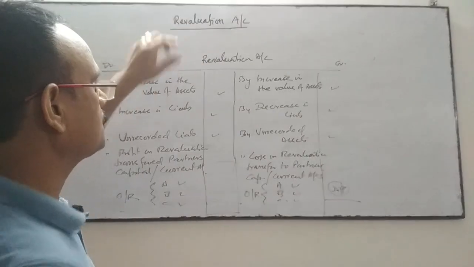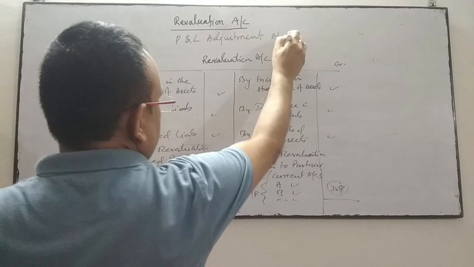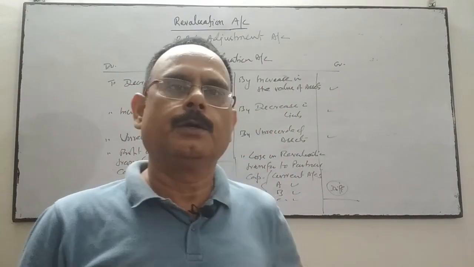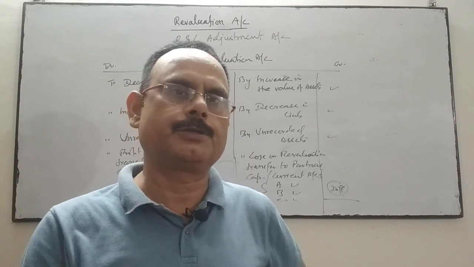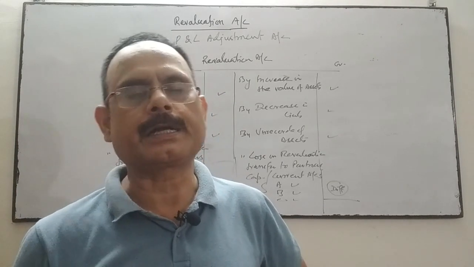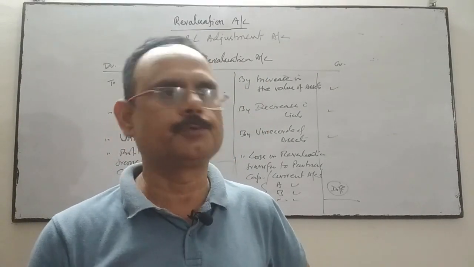Revaluation account is also known as profit and loss adjustment account. It's a nominal account. It is prepared when the firm is reconstituted: change in profit sharing ratio, admission of a partner, retirement of a partner, death of a partner, amalgamation of two firms.